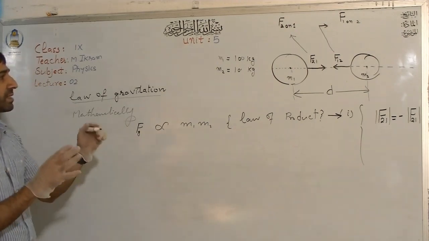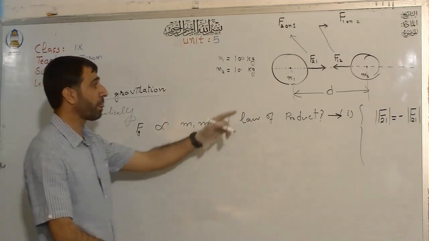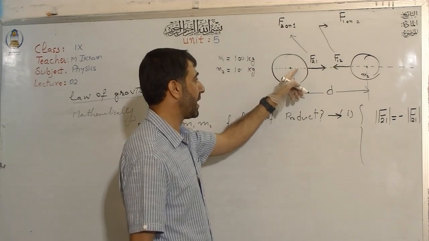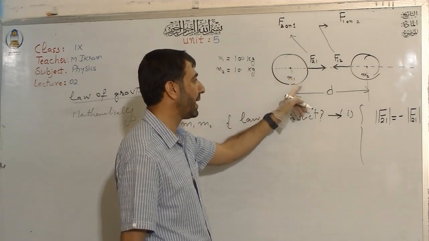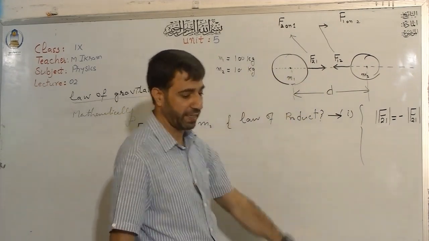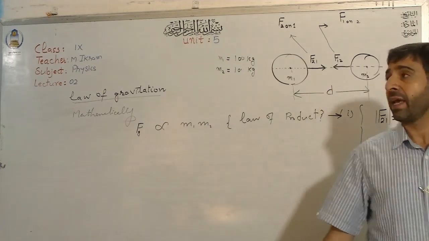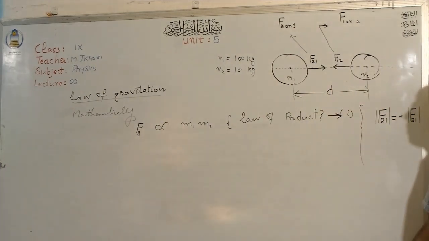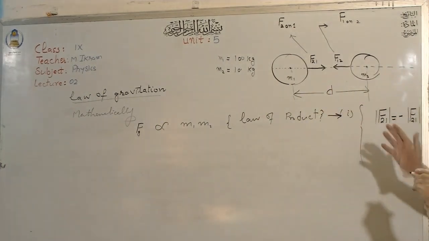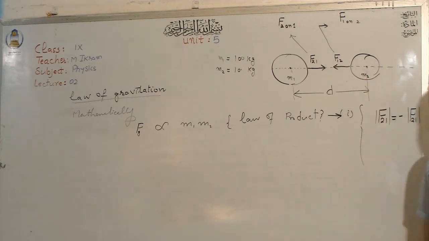Both will exert the same force on each other. The force that body 1 exerts on body 2 is the same as the force that body 2 exerts on body 1. Right? So the magnitude of the force is the same for both bodies. So it does not depend on one body, rather it depends on the product of the two.